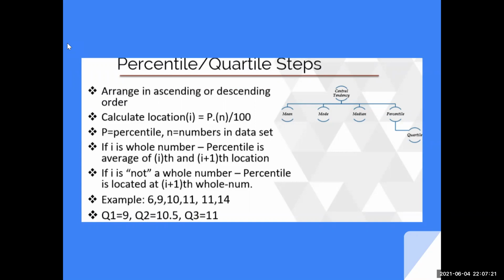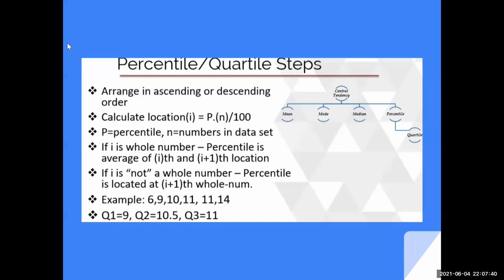P is the percentile you are looking for, so for the 10th percentile you will say 10. Multiply by the number of data points, 10,000. 10 into 10,000 divided by 100 comes out to be the thousandth value.